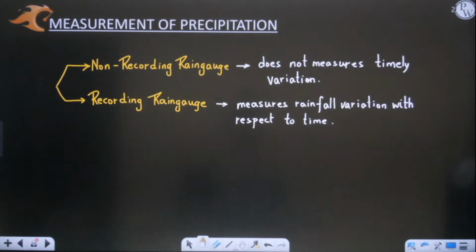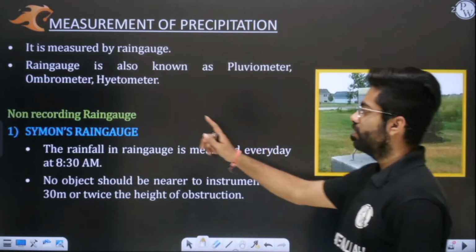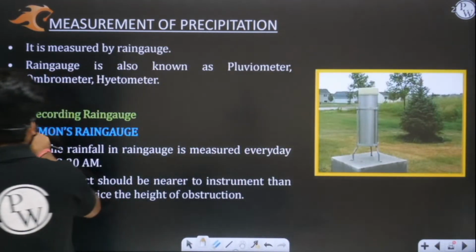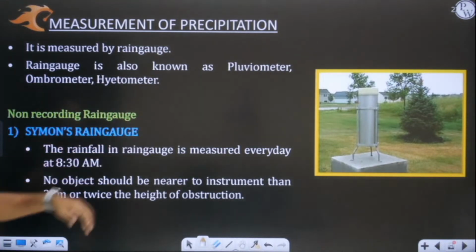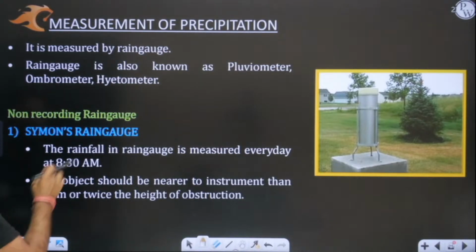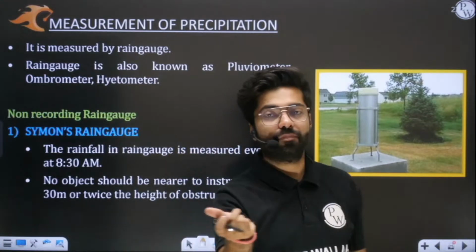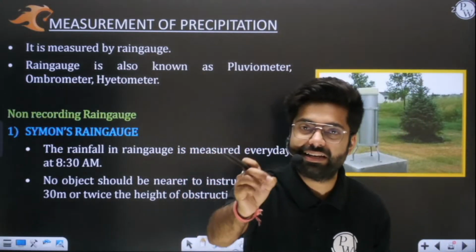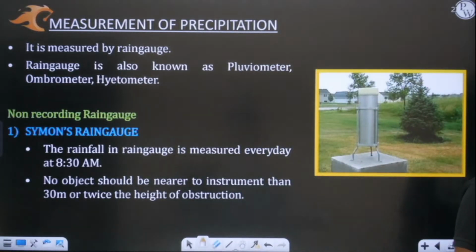Now let me show you an example of a non-recording rain gauge. Kindly comment, everyone, the example of a non-recording rain gauge. This is very important because it is used in India. You can see the picture also here, and I will explain it to you. First, everyone try to comment the example of a non-recording rain gauge which is used in India. If someone asks you which is the non-recording rain gauge used in India, you need to comment the answer here. So what is that rain gauge? Kindly comment, everyone.